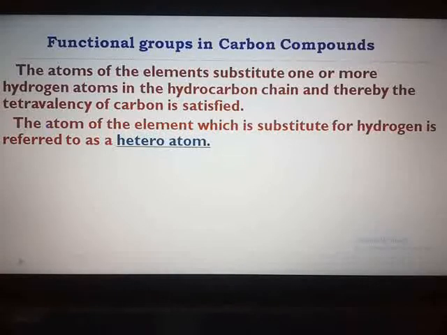Now after this replacement, a new set of compounds is formed which has functions or properties totally different from the parent hydrocarbon.